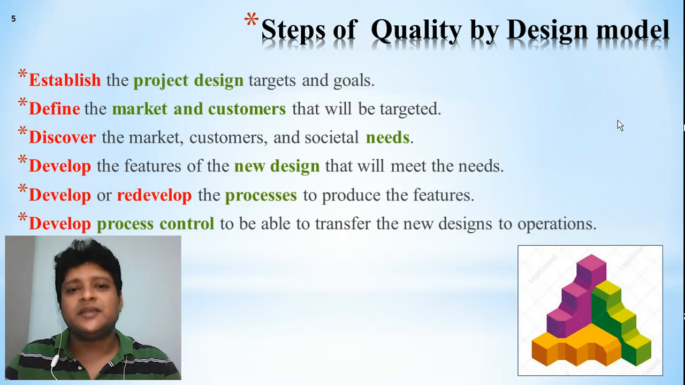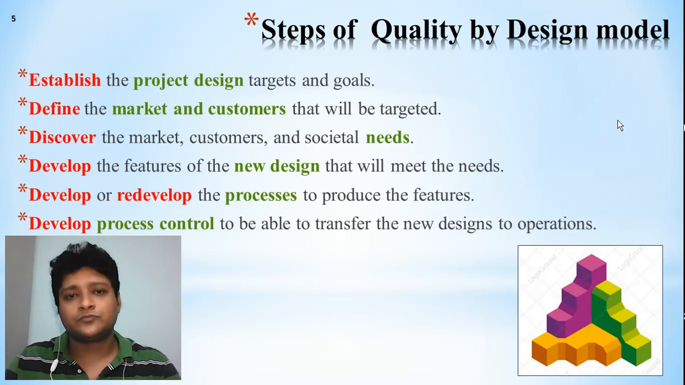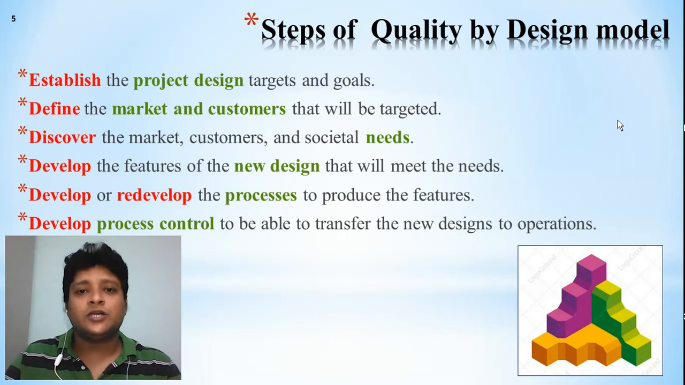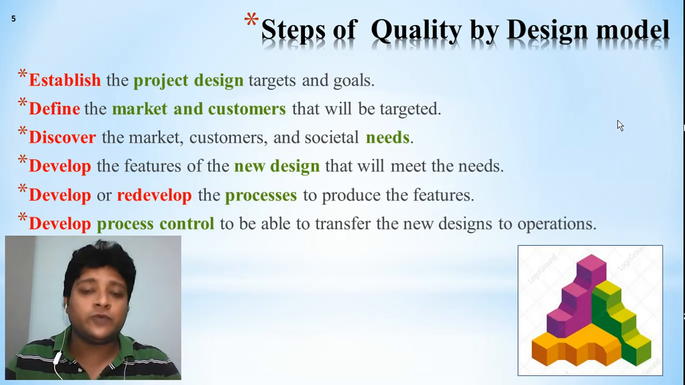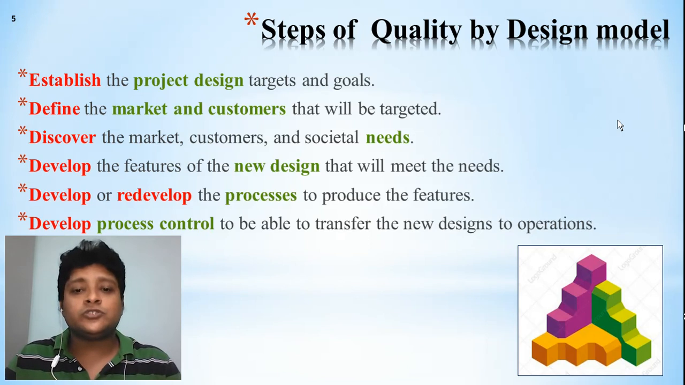Next, after establishing, you have to define the market and the customer to whom our product will be targeted. You have to define first where we have to market our product, how we have to go about marketing, and what kind of customer we have to target. Then only we can fix our goal, we can fix our target. That is more important, to identify or to define the market as well as the customer. Next, discover the market or customer with the societal need.